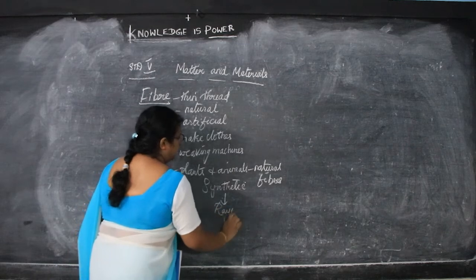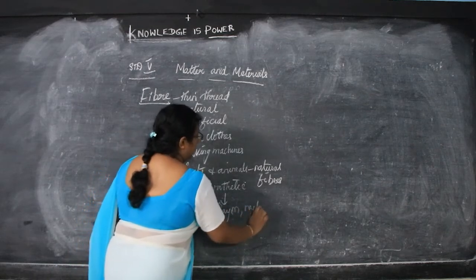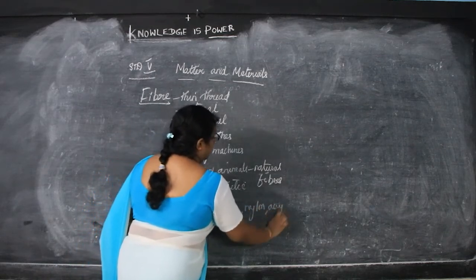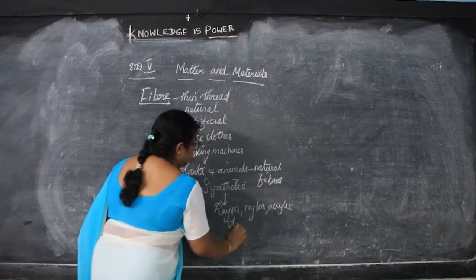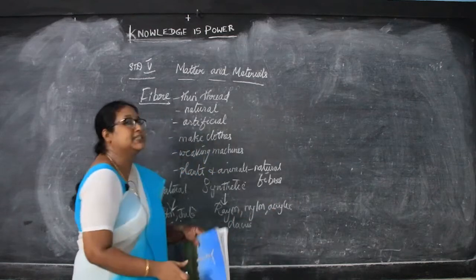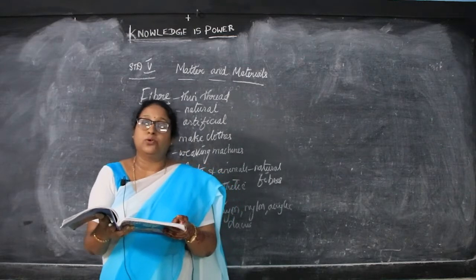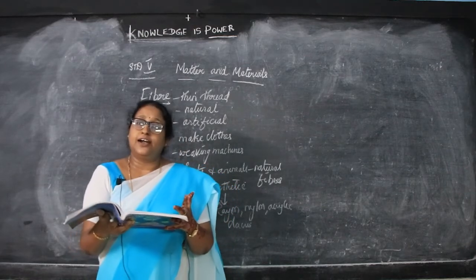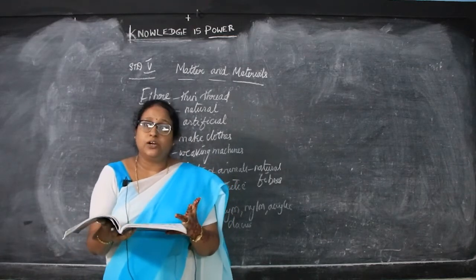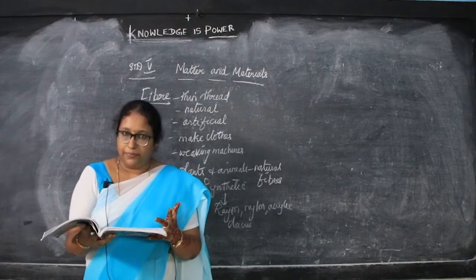These are made by the chemical process. Now these fibers are obtained from petroleum, by complex chemical process.